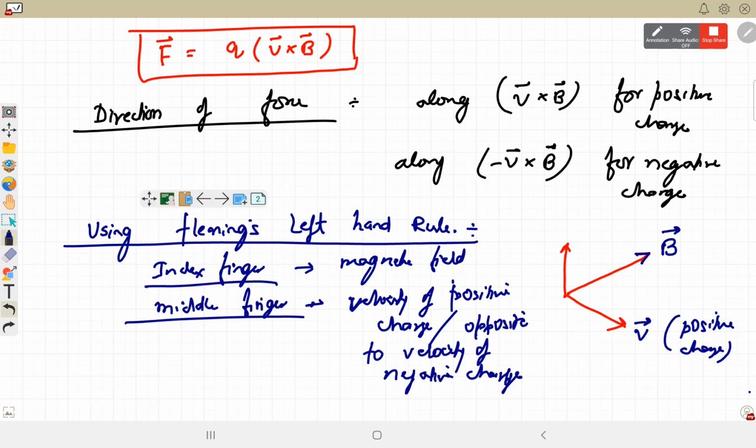So this you can write in your words also if we have to define it. If we stretch first three fingers of left hand such that the index finger points in the direction of magnetic field, middle finger points in the direction of velocity of positive charge or opposite to the velocity of negative charge, then thumb gives the direction of magnetic force. Right? Yes, sir.